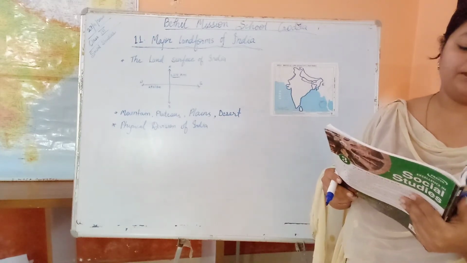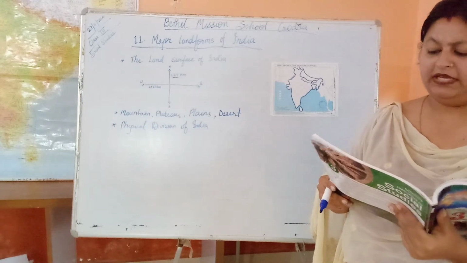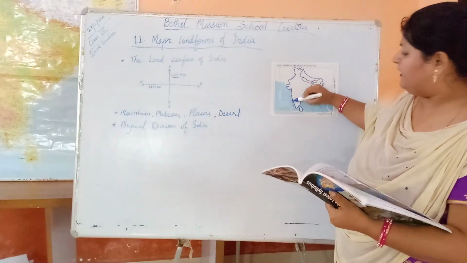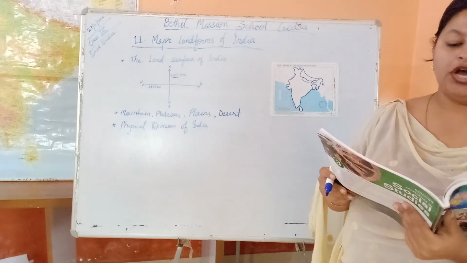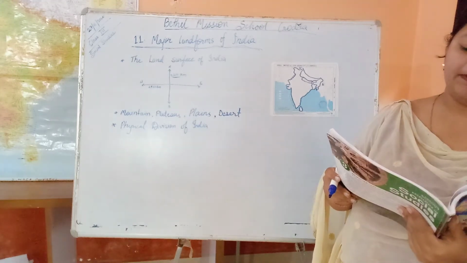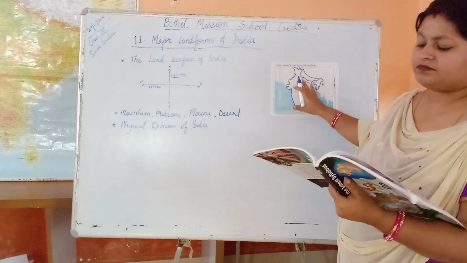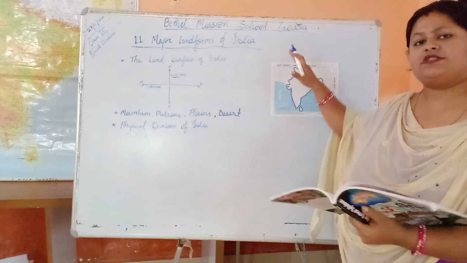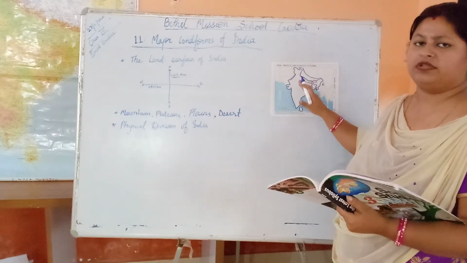The coastal areas have a moderate climate, neither too cold nor too hot. The rainfall occurs mostly during the summer season, but all places do not get the same amount of rainfall.